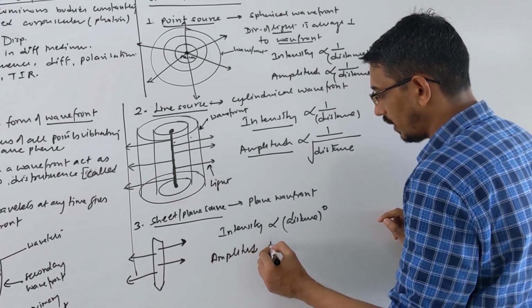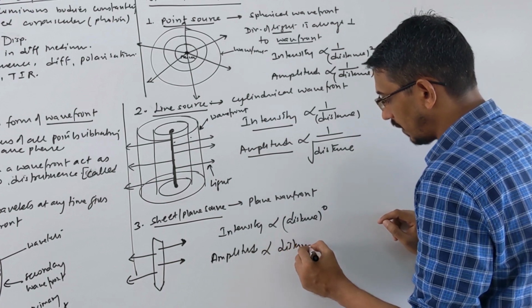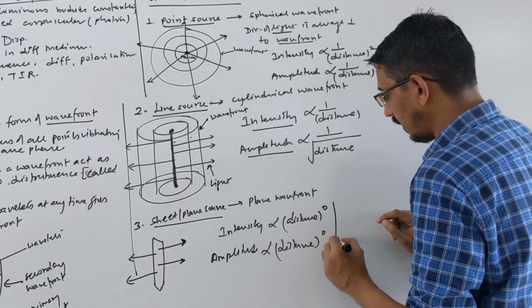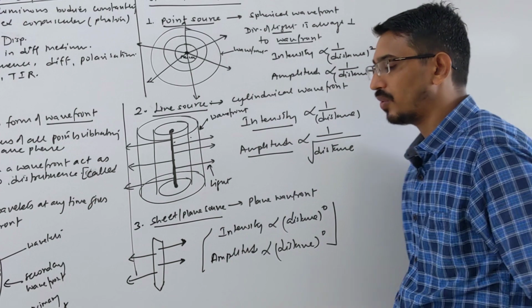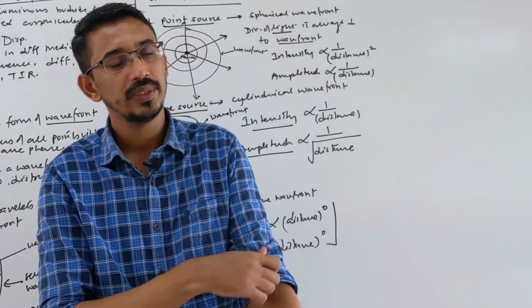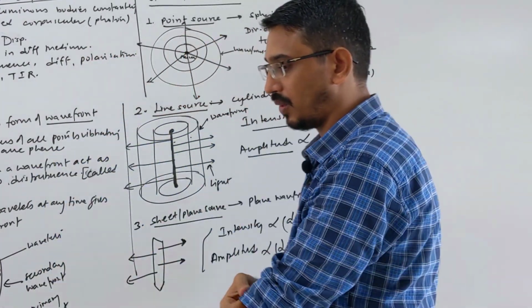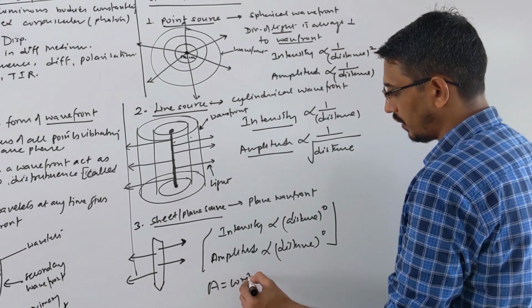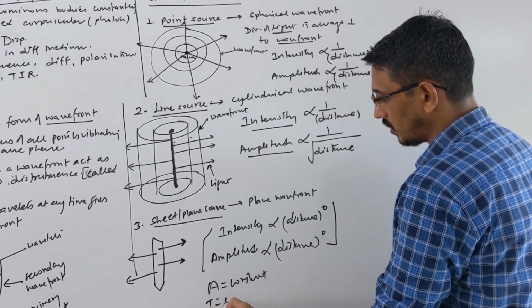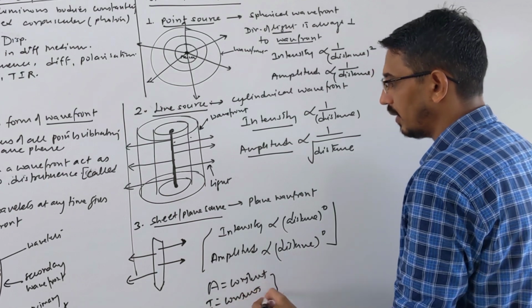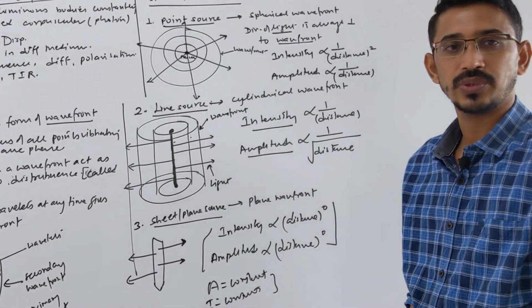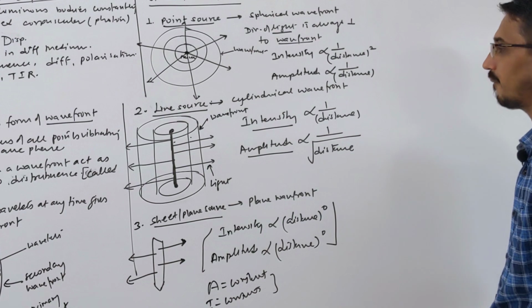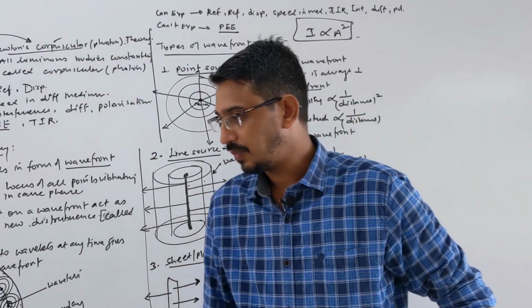How does amplitude vary with distance? Again it does not depend on distance. Please write carefully in words that in this case, if you have a sheet or plane source, then your intensity and amplitude will not depend on distance. So your amplitude is constant, intensity is also constant due to a plane sheet or plane source. Okay, these were the basic general knowledge.